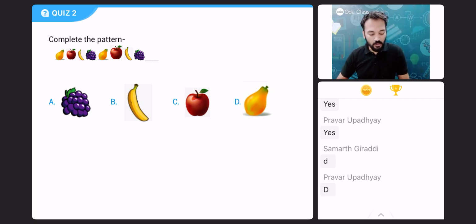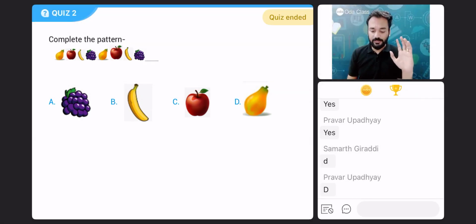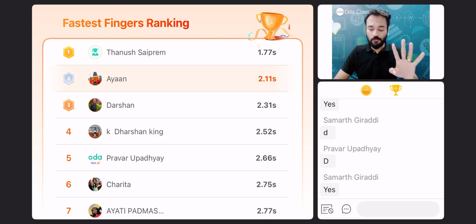10 more seconds. Don't worry, Shubhangi. Good, Ashmita. Try everyone. 1 second left and time's up. What is repeating? The fruits. Four fruits are repeating, sir.